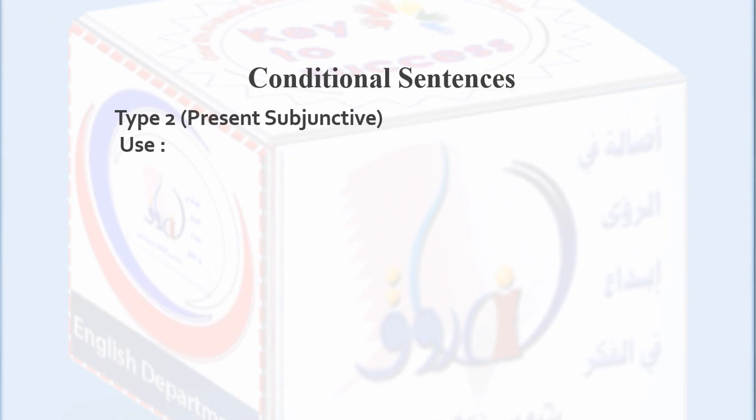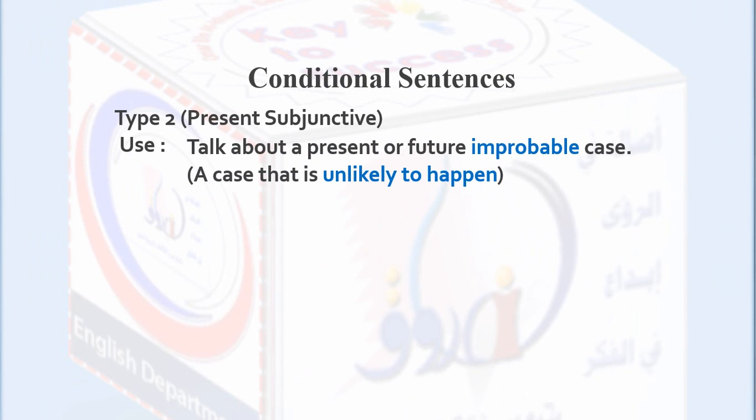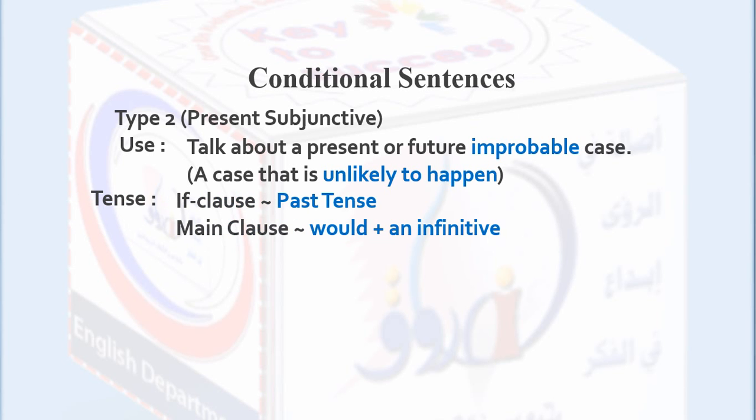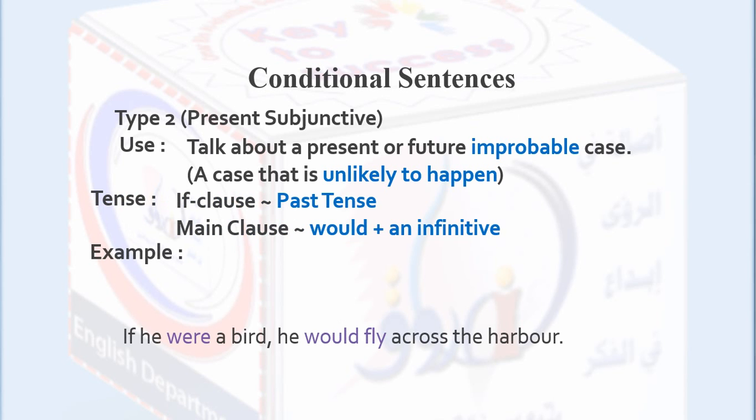Type 2 is used to talk about a present or future improbable case, a case that is unlikely to happen. Tense: past tense for the if clause, and the main clause has would plus an infinitive. Examples: if he were a bird, he would fly across the harbor. He is not a bird.